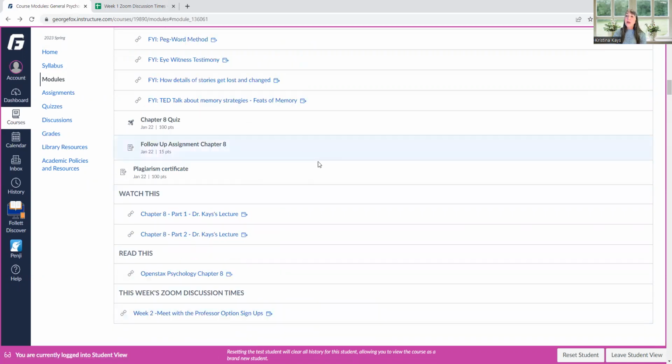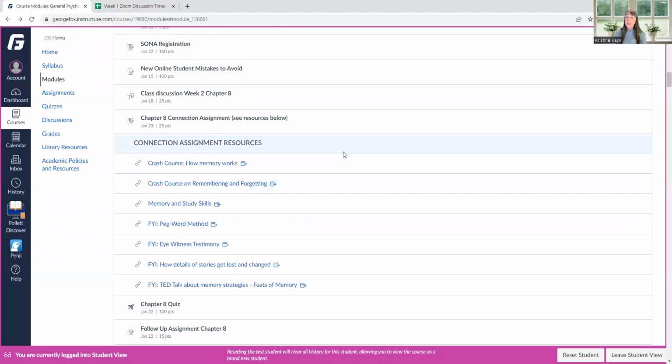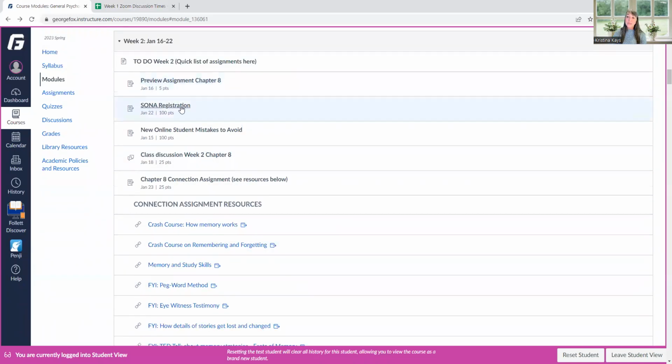Other things to look ahead for is we have this SONA registration, and everybody is required in Gen Psych to participate in research. If you are not interested in doing that, you'll have to look at the syllabus. There's an alternative option.